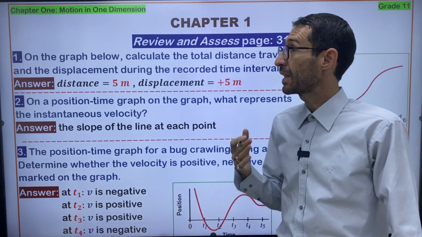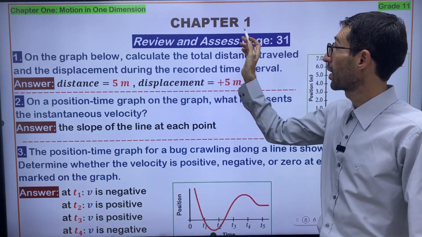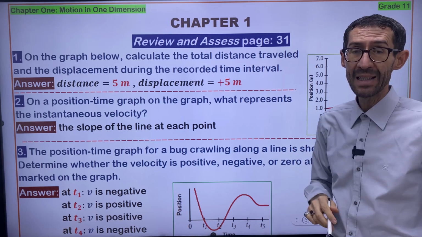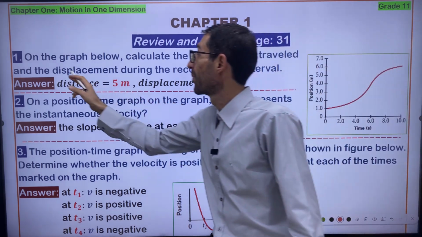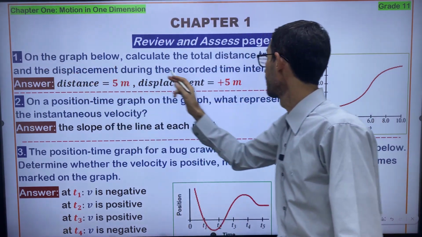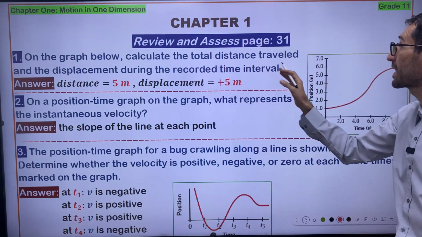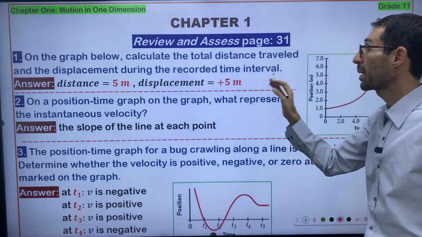So in this lesson, we are going to discuss the questions of chapter 1, review and assess, page 31. Let's get started. Let me read question number 1. It says, on the graph below, calculate the total distance traveled and the displacement during the recorded time interval.